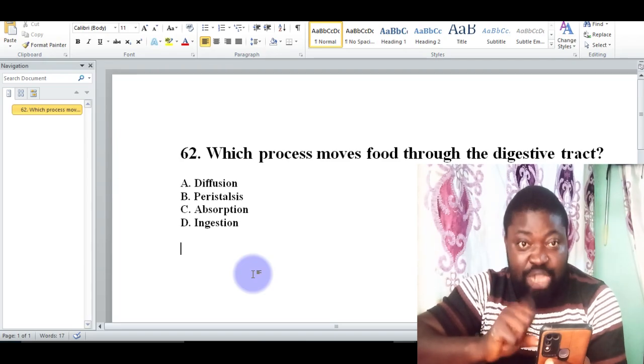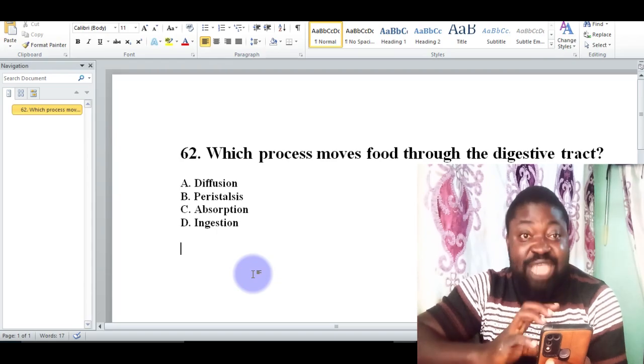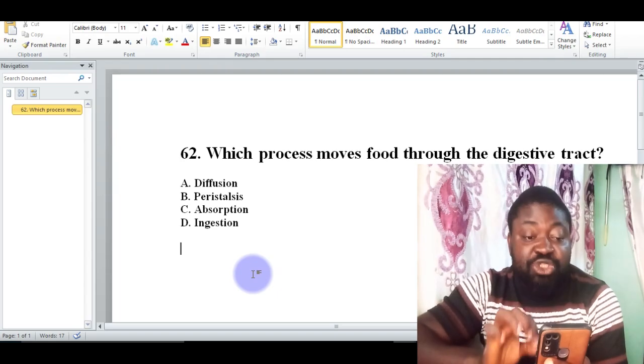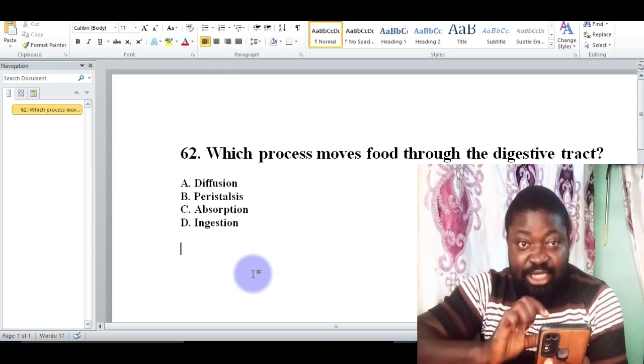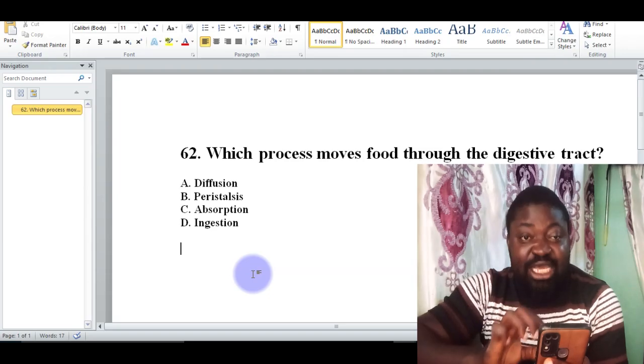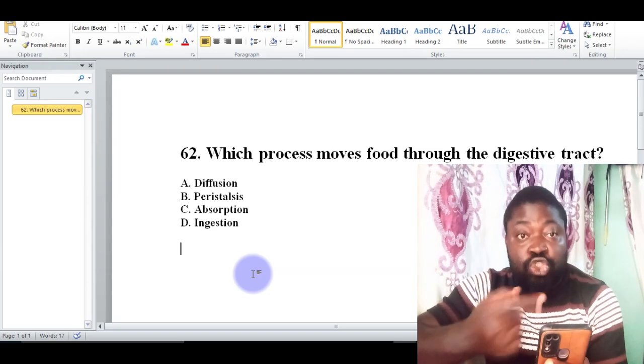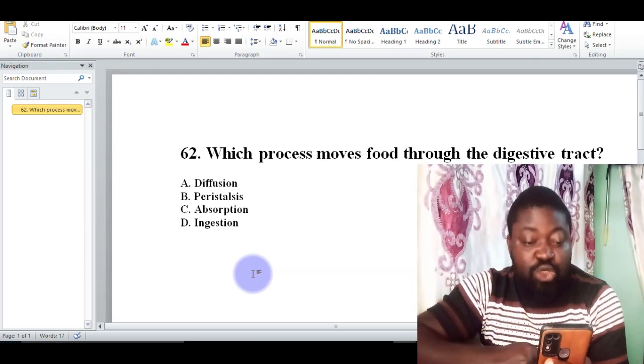When this happens, it propels food along the alimentary canal. So the option here is B, peristalsis. If you look at the correct definition of peristalsis, it fits that particular option of moving food through the digestive tract. Let's look at the next question.